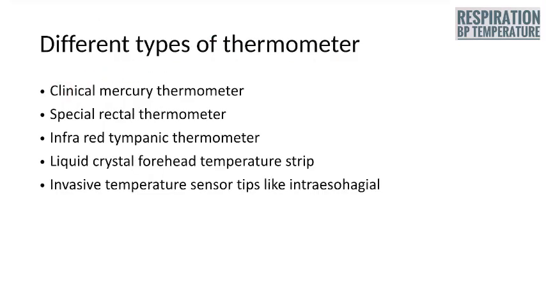Different types of thermometers are: the clinical mercury thermometer and the special rectal thermometer, which is important, otherwise we will miss hypothermia; infrared tympanic thermometer; liquid crystal forehead temperature strip; and invasive temperature sensors like esophageal temperature recording.